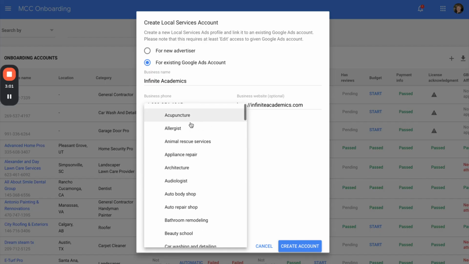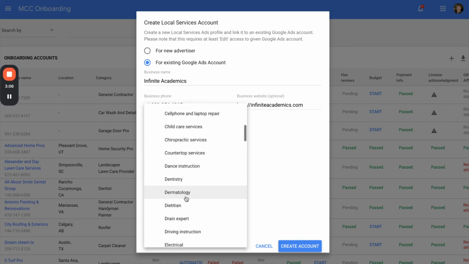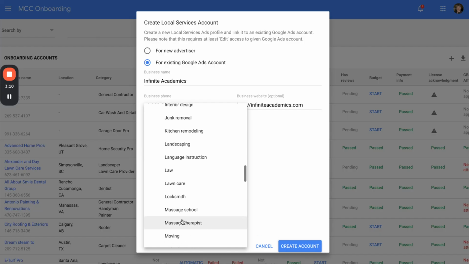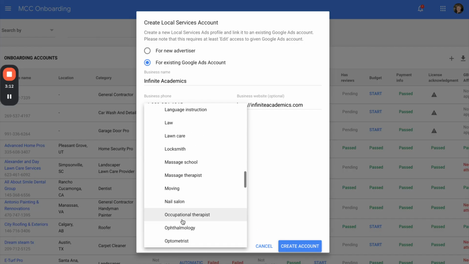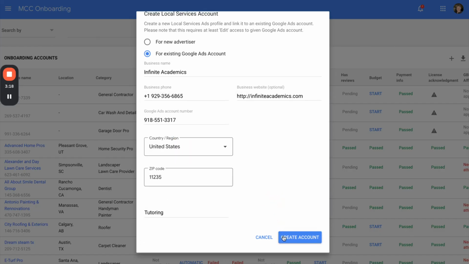These are all of the different industries or businesses that can actually run LSA. So this is really good if you want to maybe pause and read this along with me, if you're not sure if you can run it. But yeah, they have a lot of choices. For this guy, we're going to go ahead and select tutoring, which is going to be at the very bottom here. And then we'll click create account.